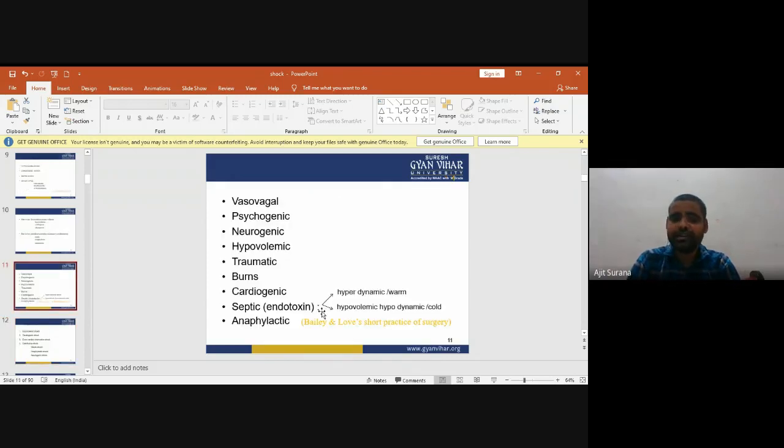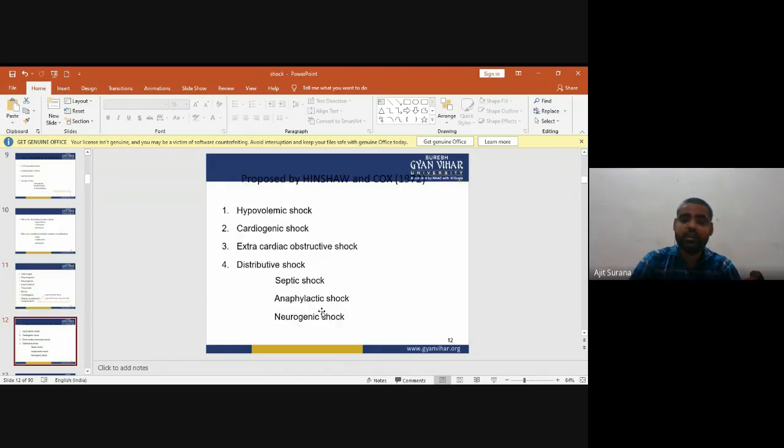Vasovagal, psychogenic, neurogenic, hypovolemic, traumatic, burn, cardiogenic, septic, or endocrine, hyperdynamic or warm, hypovolemic, hypodynamic, or cold, or anaphylactic. These are the classification of shock according to etiology. Hinshaw and Cox proposed in 1970 different types of shock: hypovolemic shock, cardiogenic shock, extracardiac obstructive shock, and distributive shock like septic shock, anaphylactic shock, and neurogenic shock.